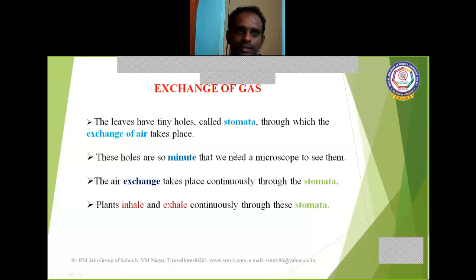Just as we inhale oxygen and exhale carbon dioxide through our nostrils, plants also inhale and exhale continuously through these stomata. Did you get it? Yes.